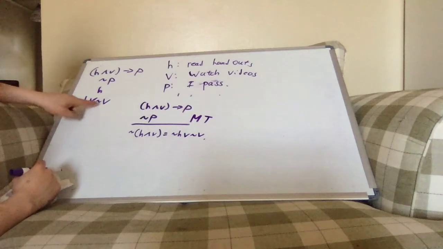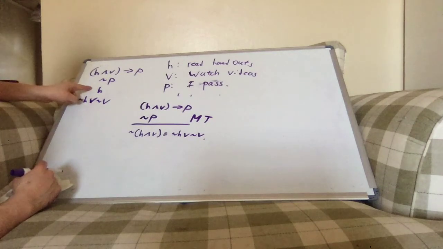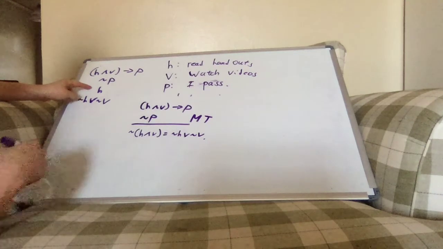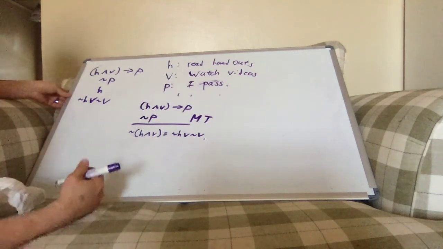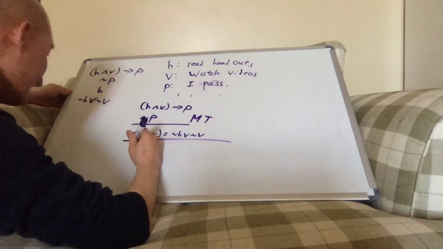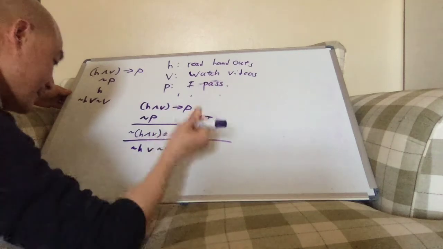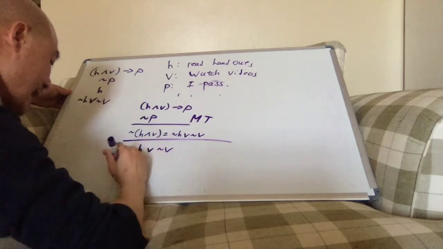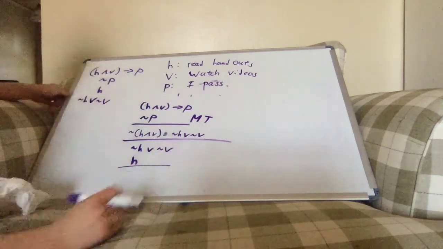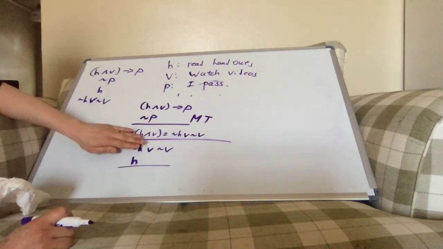That not H or not V happens. And then I know that H happens. And so now I get to use the disjunctive syllogism as well, right? So in a new argument, I say, well, not H or not V happens. And H happens. And H is not not H, isn't it? So that means this is false, right?